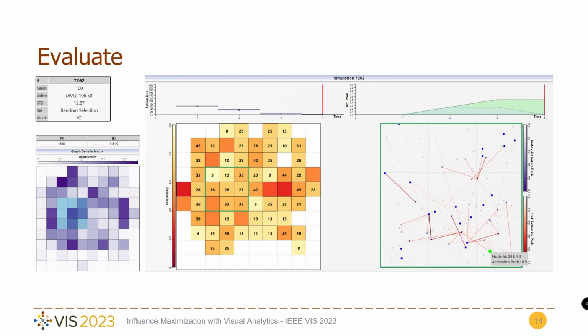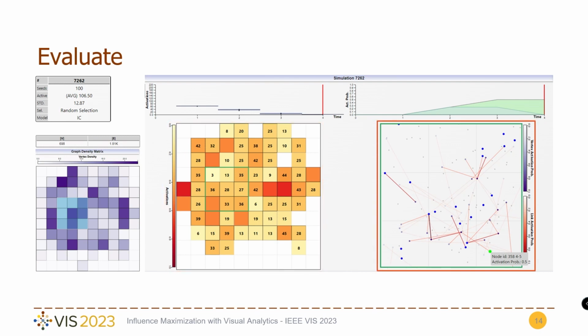We include basic information about the diffusion process, such as the number of seeds, the average activation rate per simulation, the standard deviation, seed selection heuristic, and diffusion model. Here, we show the number of node activations over time as a box plot. The heat map visually shows the overview of the current state of the diffusion process. The color encodes the average fraction of active nodes per cell at the current time step, while the numbers show the same metric but at the end of the process. This feature can be controlled with a button in the interface and can be enabled for best and least, like in this case, performing cells.